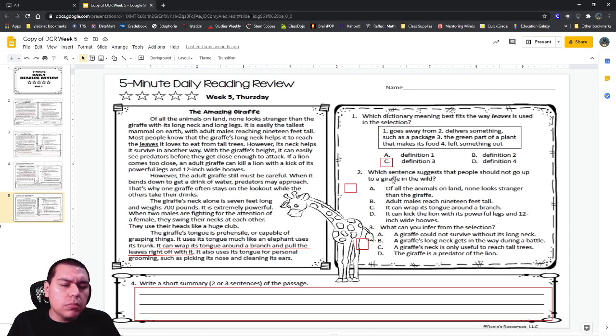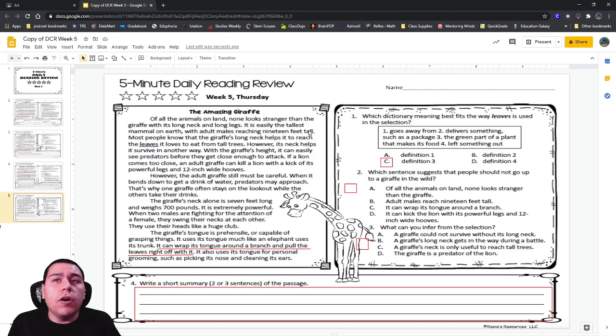Question 2. Which sentence suggests that people should not go up to a giraffe in the wild? So suggest means that it's kind of like they're giving you advice. So they're telling you this is something that you probably should or shouldn't do.